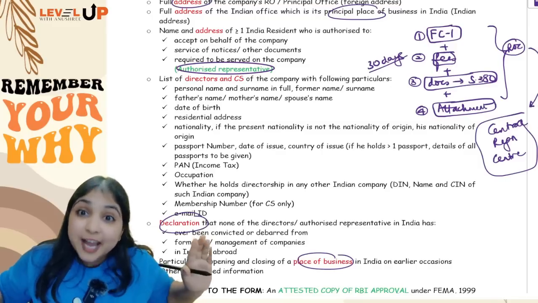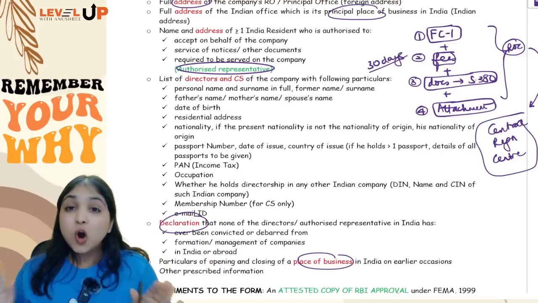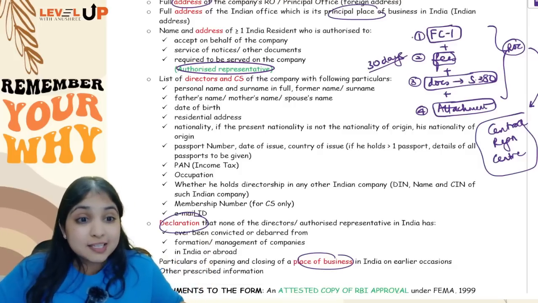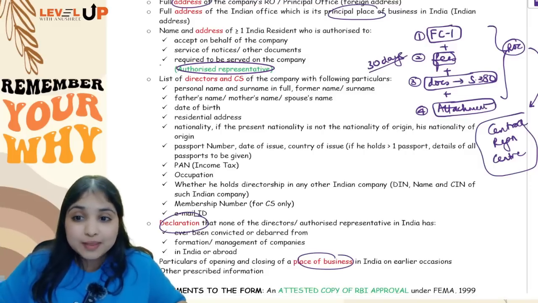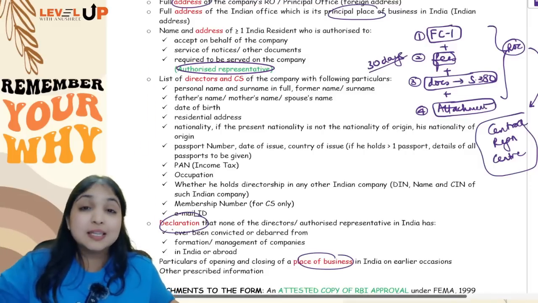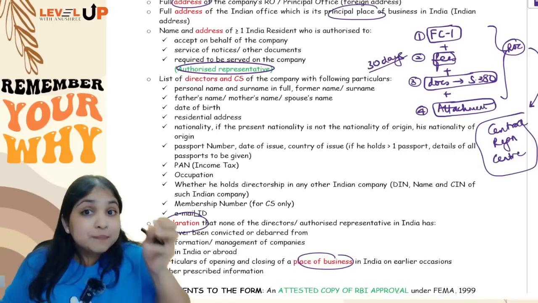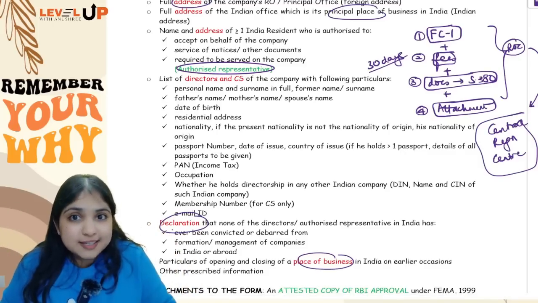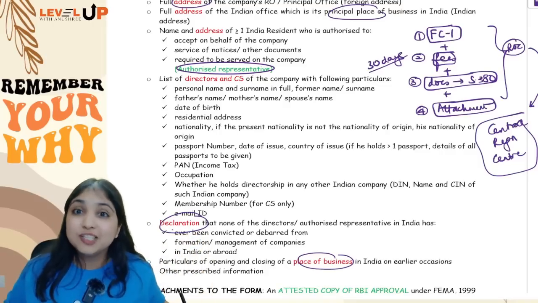Understanding? For everything else, it is still going to be ROC New Delhi only. Alright everybody, so only these 4 things. What are the 4 things? FC1, along with that fees, along with that all these section 380 documents, along with that attachment. What attachment? Either RBI approval or a declaration by authorized representative saying that for us RBI approval is not required.